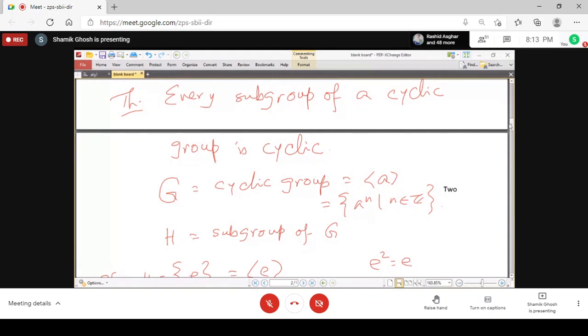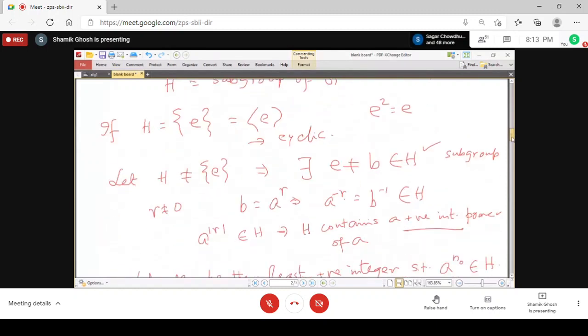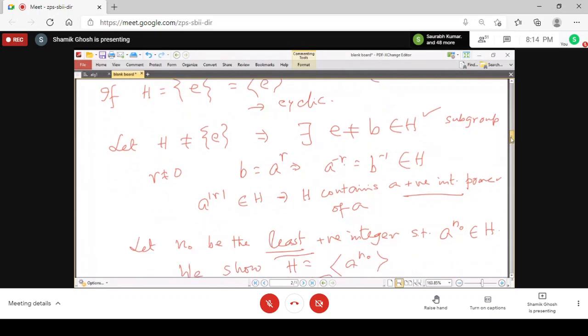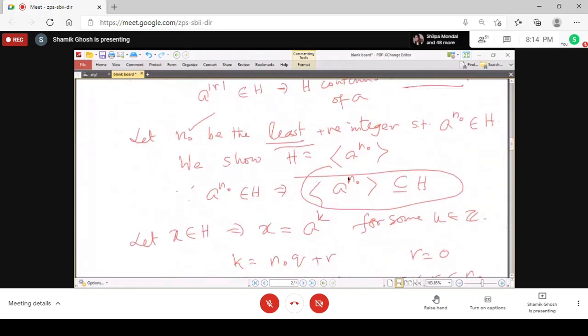Step by step you follow that. We first take the trivial case, which is generated by E. Then suppose there is a non-identity element. That element is a non-zero power of A. Because of the subgroup, if a to the power R is there, then a to the power minus R is there. So you have a positive integer power of A, and you take the least of them, a to the power n naught. This belongs to H, meaning the whole cyclic subgroup generated by n naught is a subset of H.